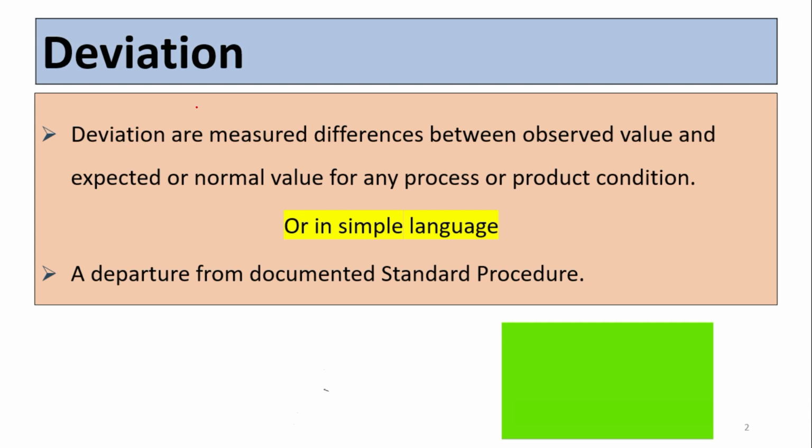First of all, we need to understand what is meant by deviation. Deviations are measured differences between the observed value and the expected or normal value for any process or product condition, or in simple language, a departure from a documented standard procedure.